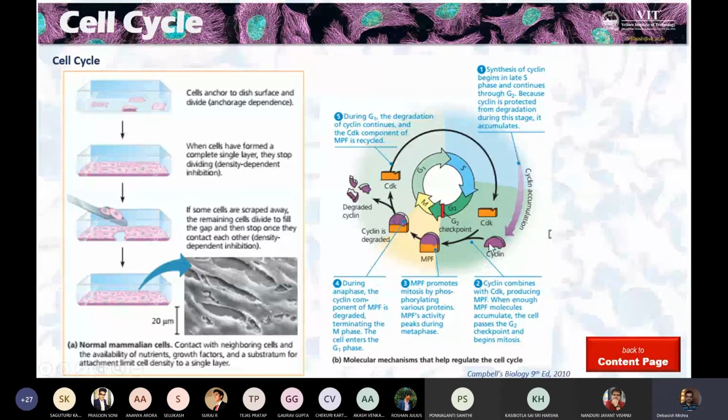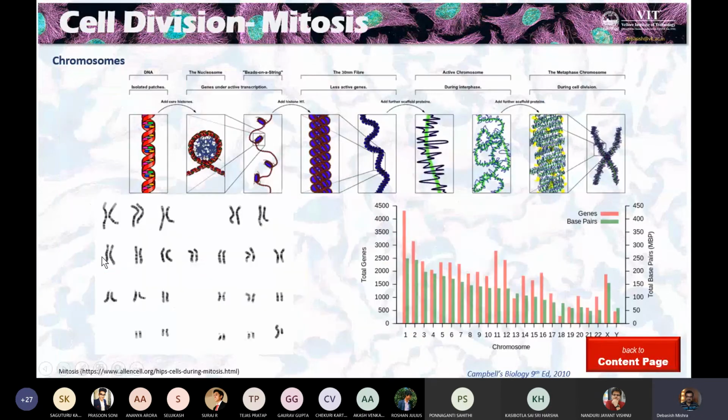Okay, so cyclin picks up, then it binds to MPF protein. MPF protein allows the mitosis to happen. Then we have degradation of cyclin. MPF is again let loose when the cyclin is degraded. Then it enters the G2 phase. This is how the overall thing happens.